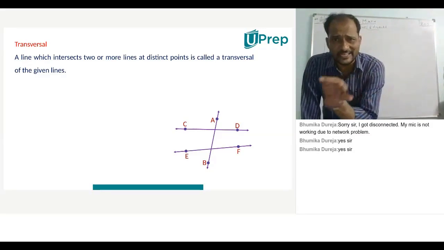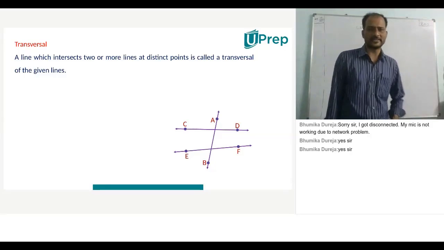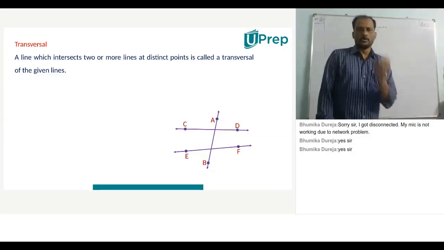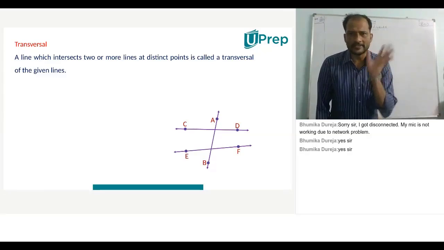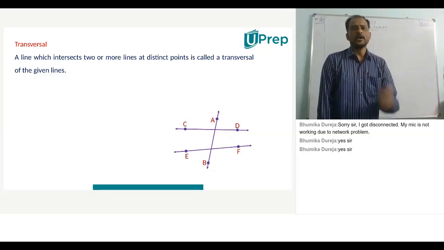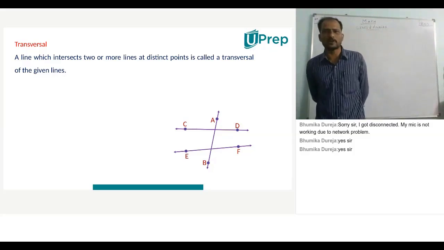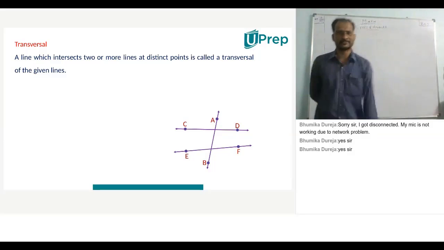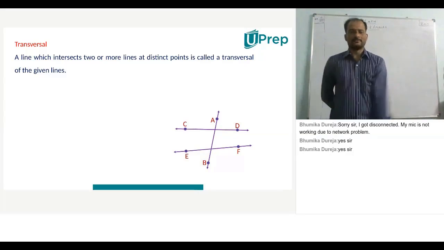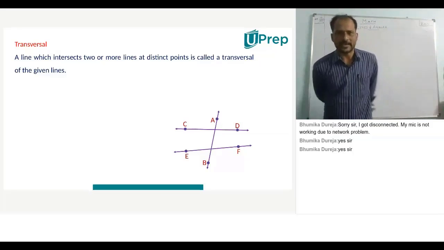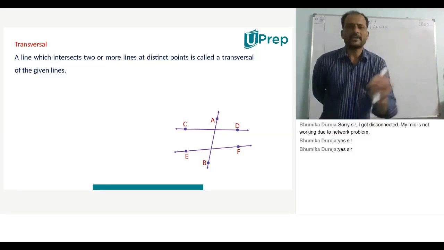A line intersecting two or more lines in distinct points is called a transversal for the given lines.